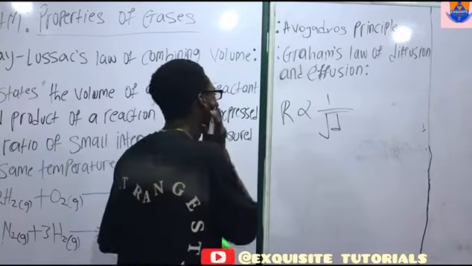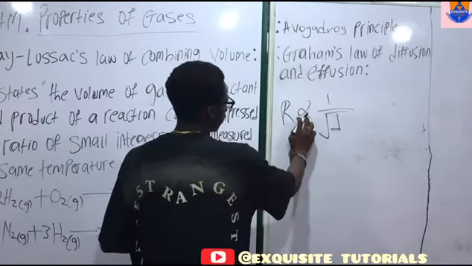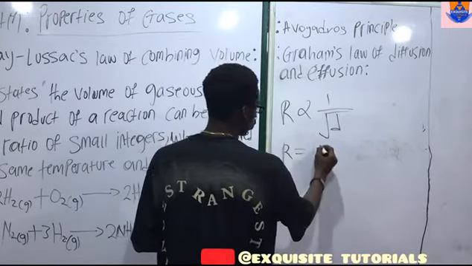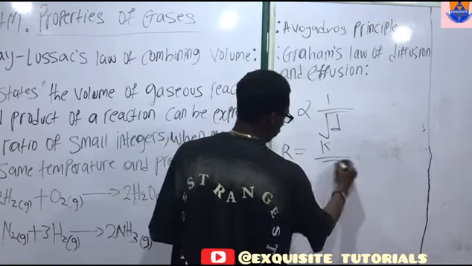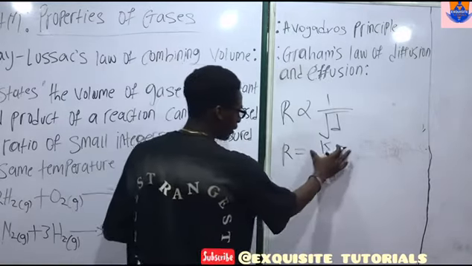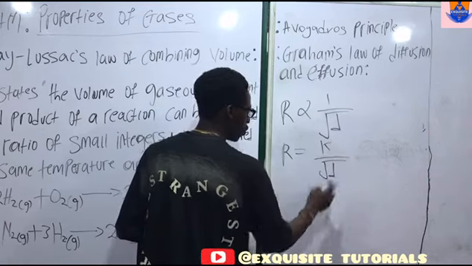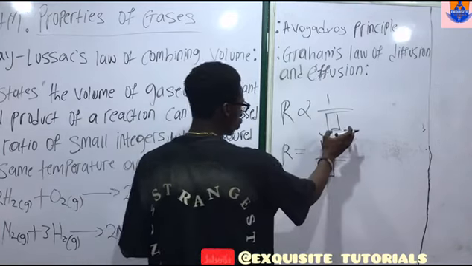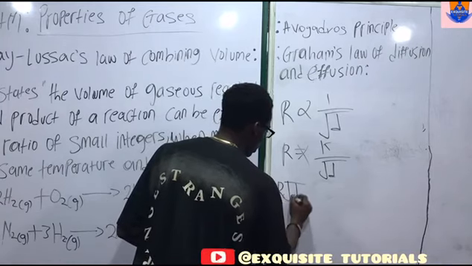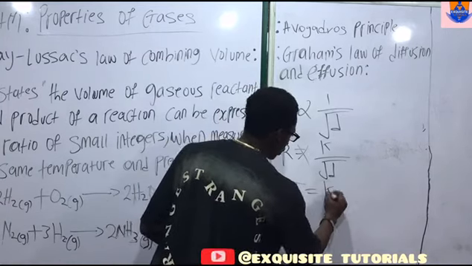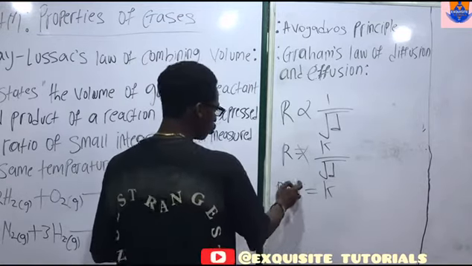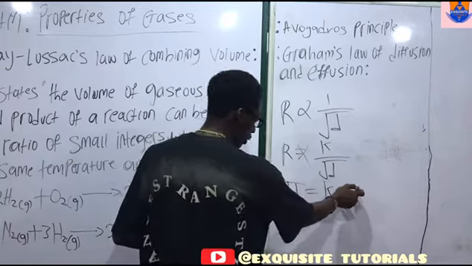Now, let's change this proportionality sign to an equal sign. So we have rate is equal to the constant over square root of density. Let's make a whole number on its own. So let's cross multiply. We have rate times root d is equal to k. Since we already know rate times root d is equal to a constant, therefore